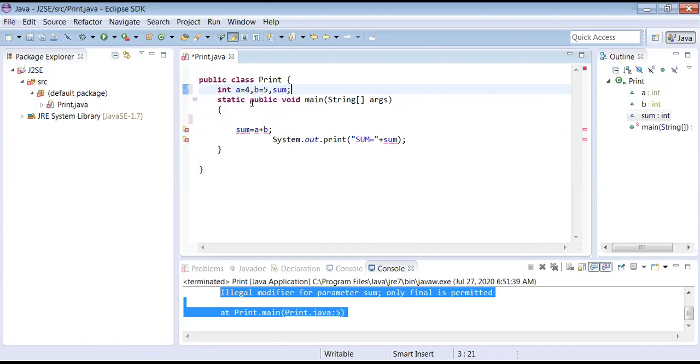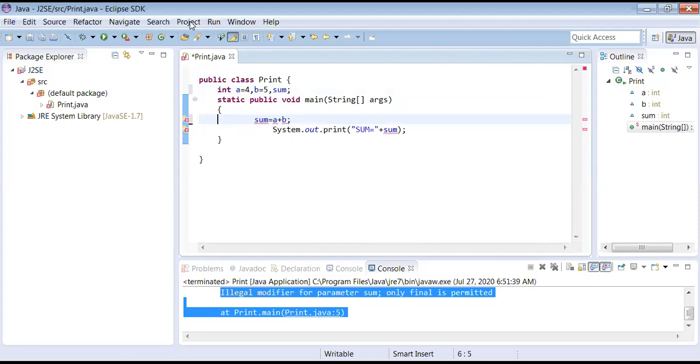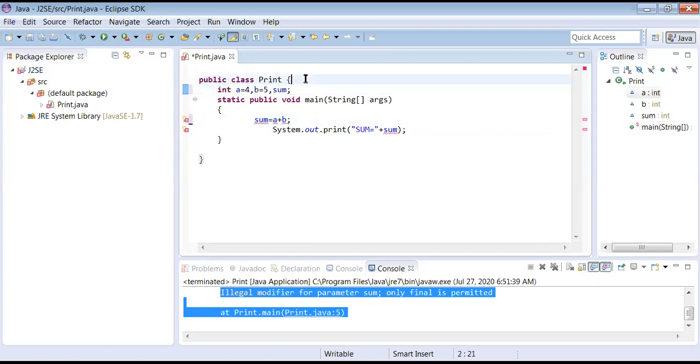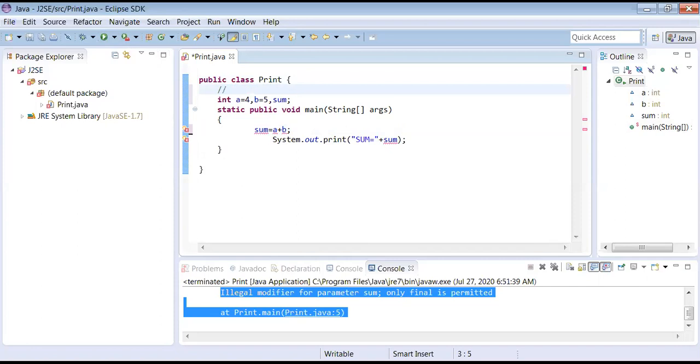You can do the remaining code as usual. Control Z you can do, no issue. Wait, wait. Now see, what kind of variables are these? Are they static or non-static variables? Tell me. I'm about to write a comment, but before that, you should be able to recognize this.